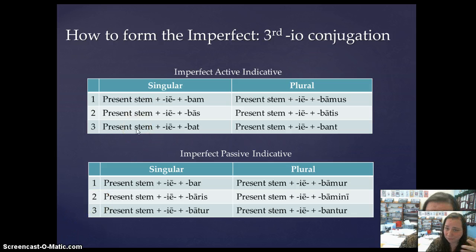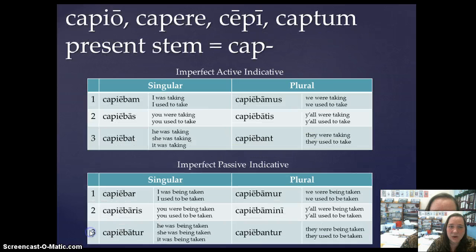Okay, third IO. Very similar to the third conjugation, you have your present stem, but this time you have to add IE before the bam, bas, bat, bamus, batis, bant. Okay, so our example verb is capio, capere, cepi, captum. Our present stem, by taking the ERE off the second principal part, is cap. So that leaves us with capiebam, I was taking, capiebas, you were taking, capiebat, he, she, or it was taking. Capiebamus, we were taking, capiebatis, y'all were taking, capiebant, they were taking, okay?